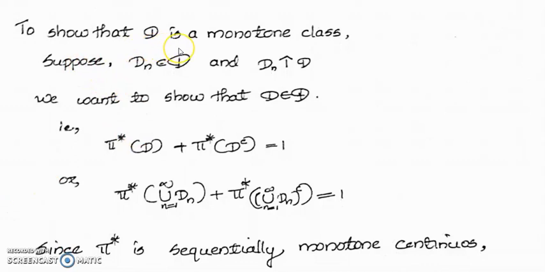To show that D is a monotone class, suppose Dn belongs to script D and Dn increases to D. We want to show that D belongs to script D.